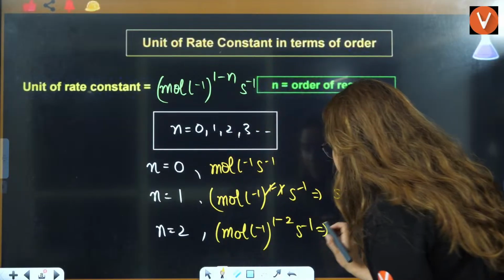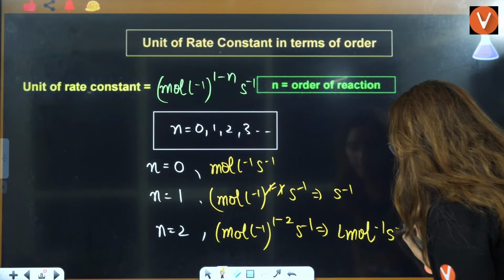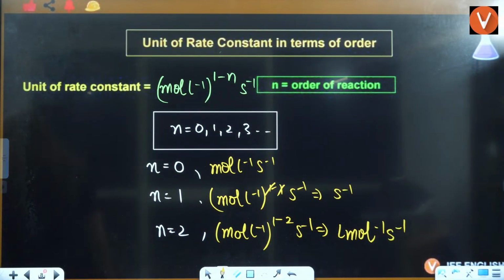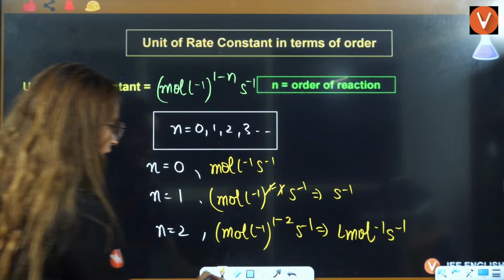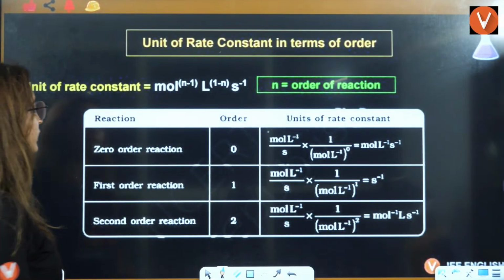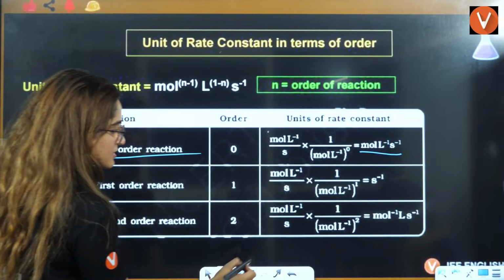So it will be the opposite, liter per mole per second, and that's how you will get your answer here, right? Okay, students. So the unit is mole per liter per second for zero order, per second for first order, and liter per mole per second for second order.